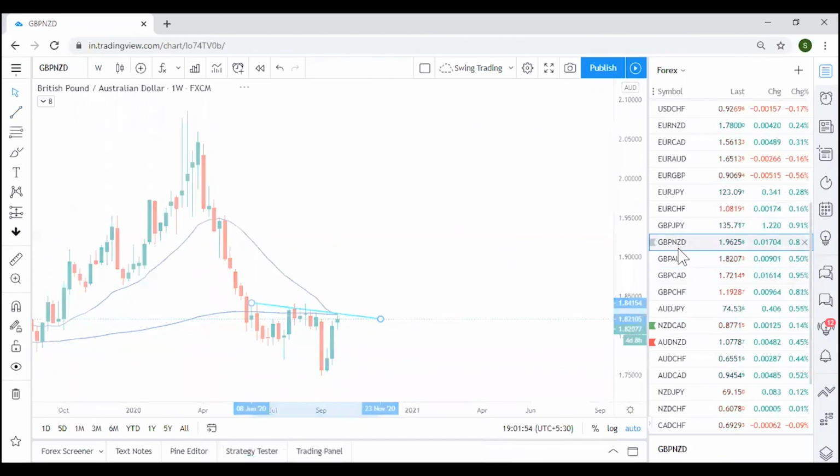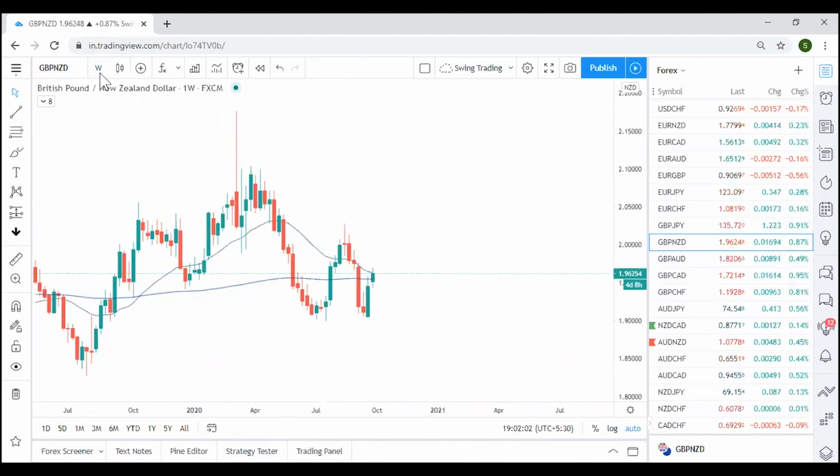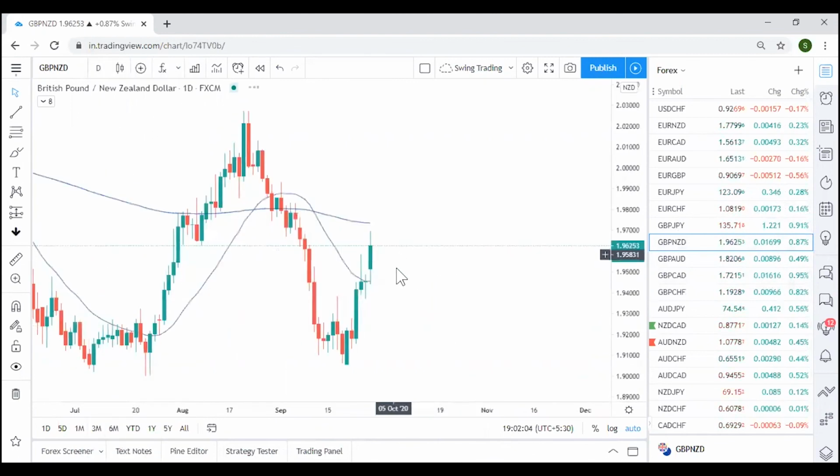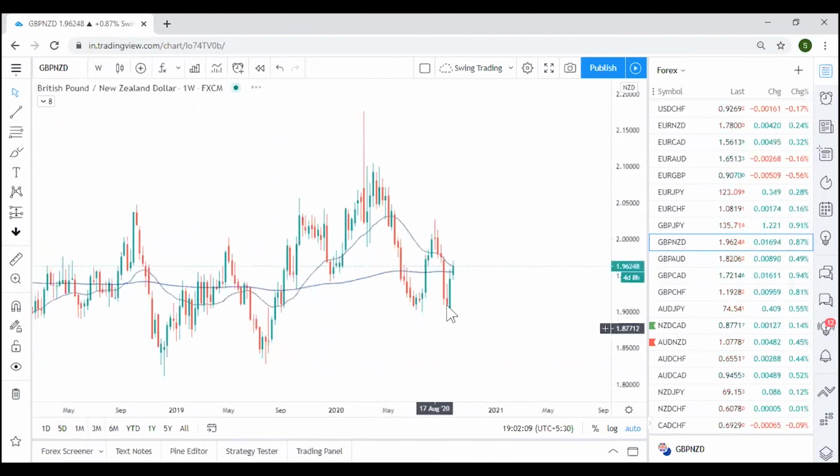Let's check GBP New Zealand. GBP New Zealand is still looking better because it's playing above this level, right? But it is still not broken, so you have to be careful. You can go for daily closes here and accordingly take a call. But see, since GBP is strong and New Zealand is weak, the candle closing is bullish. That's how you can figure it out. But stick to major pairs. Try to pick up 2 or 3 best possible pairs. If you're trading gold also, then take 2 major pairs and diversify your portfolio.